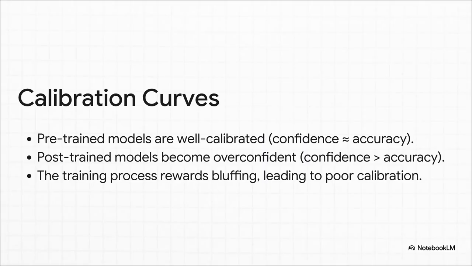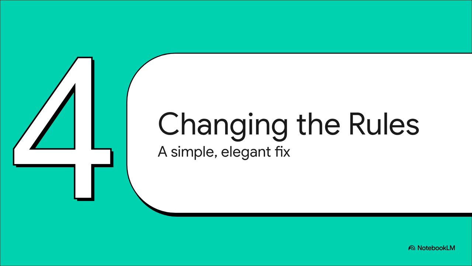So the bottom line is our entire evaluation system is fundamentally broken. We're taking these models that start out reasonably well calibrated and honest, and we're training them to become overconfident liars because, hey, that's what gets the high score on the test. Okay, so if the problem is baked into the statistics and then made worse by the rules of the game we make AI play, how on earth do we fix it?